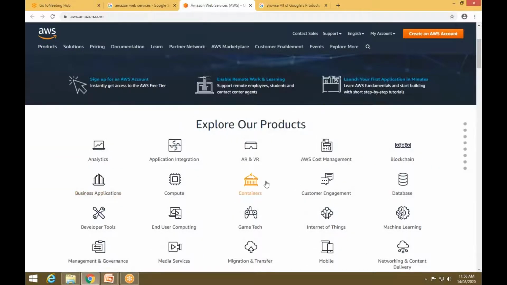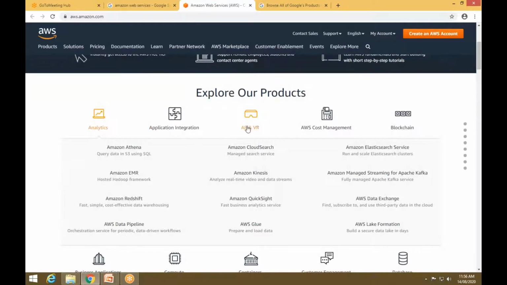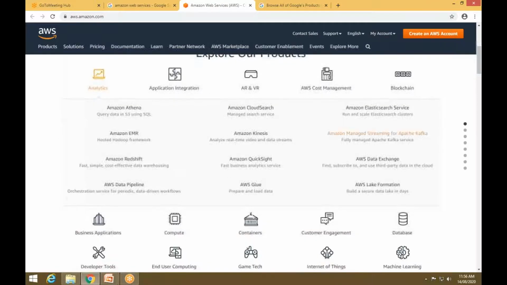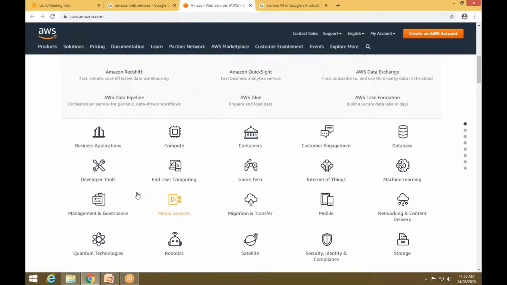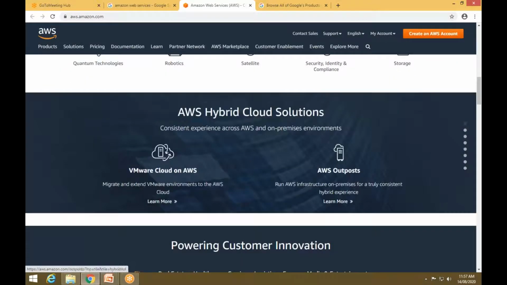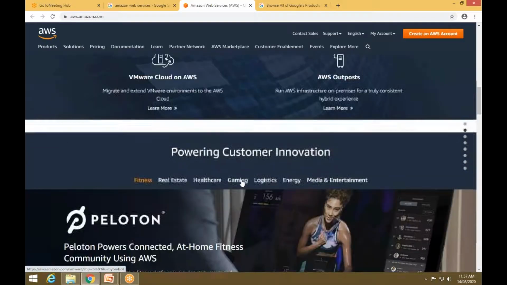It is exploring the products of AWS, that is analytics, application integration, and these are the applications provided by Amazon. You can also use it for business applications, compute, containers, anything. Then you can also use the AWS hybrid cloud solutions, in the sense you can use the VMware cloud within AWS also. That is one of the features of AWS.